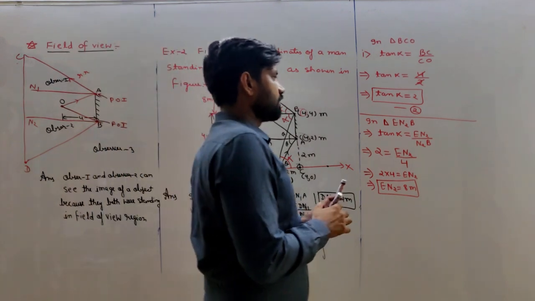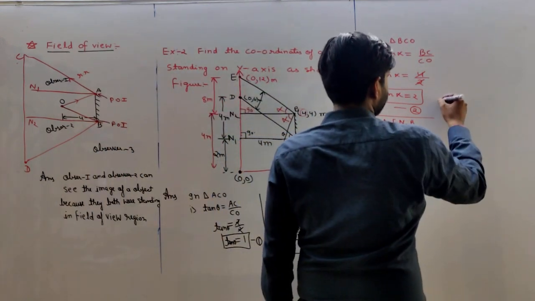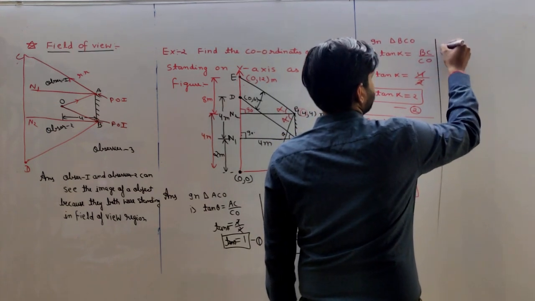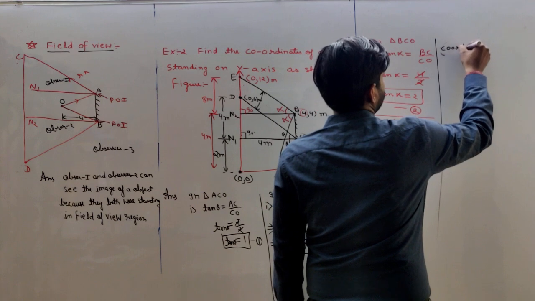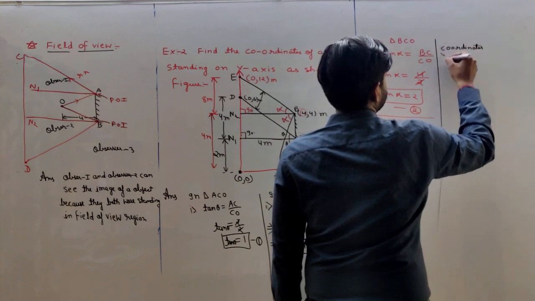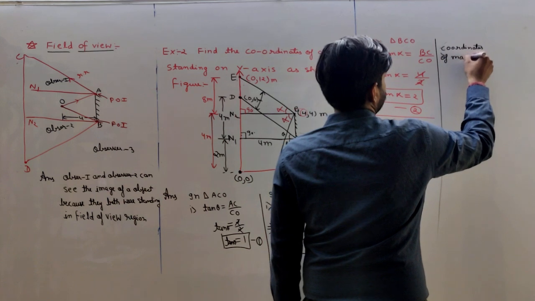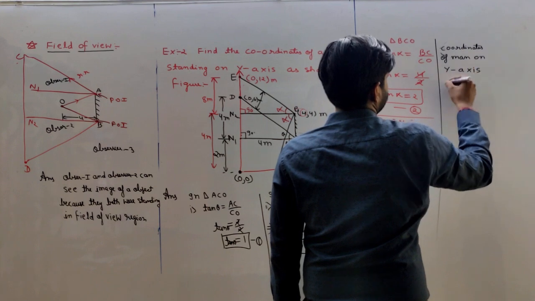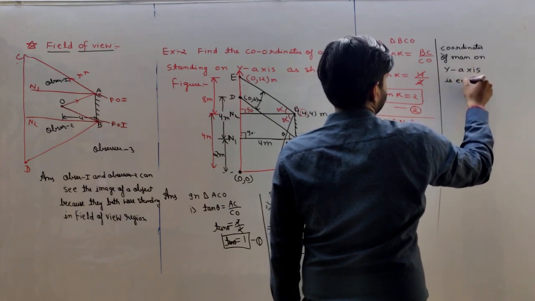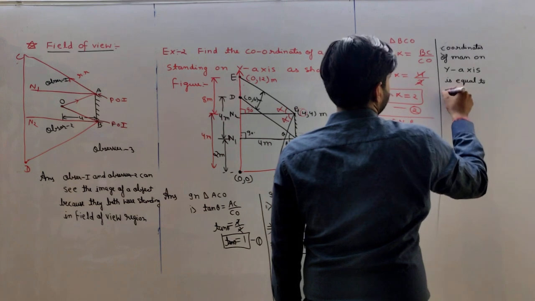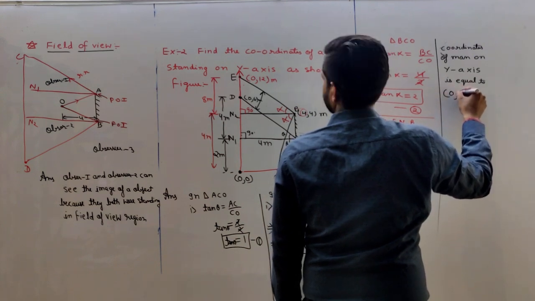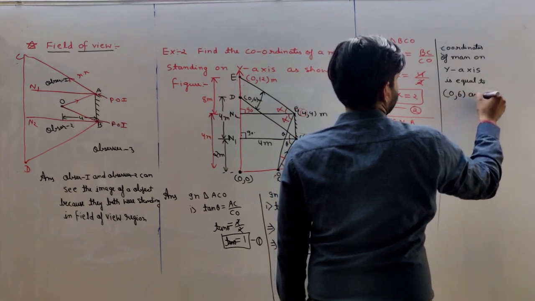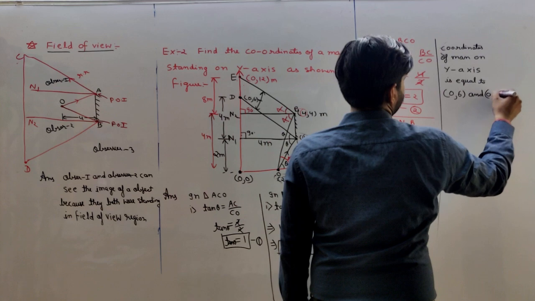So the final coordinates of the man on the y-axis are (0, 6) and (0, 12).